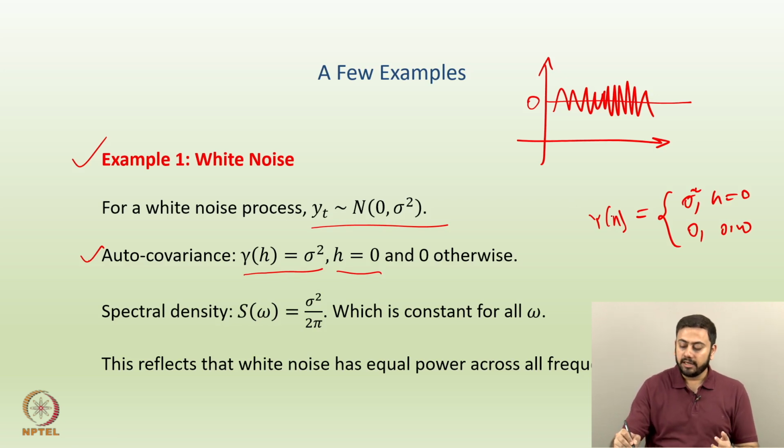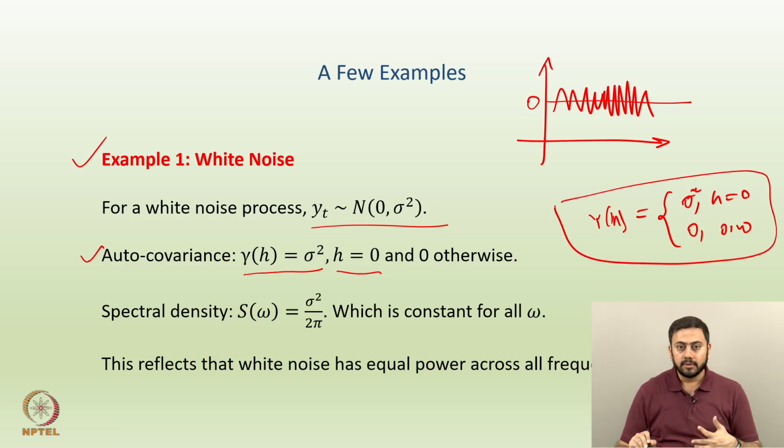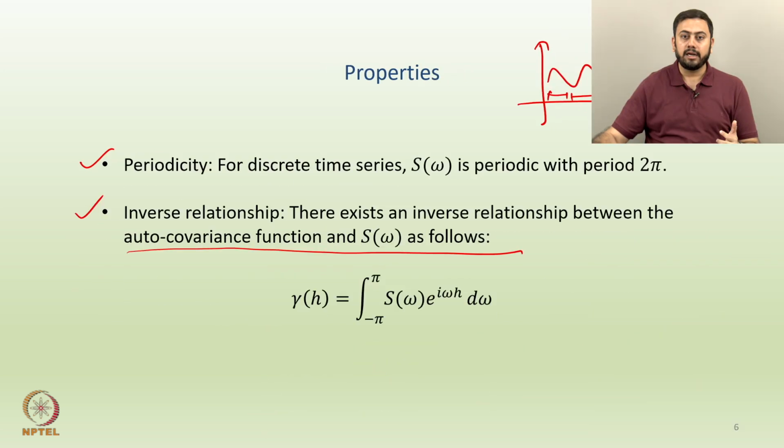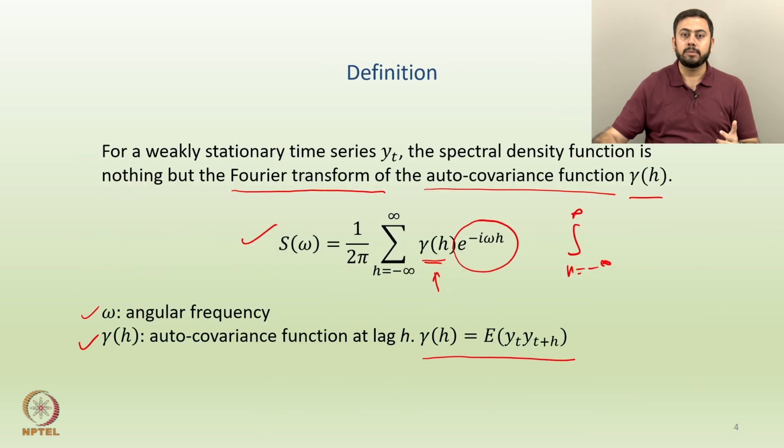Using this small detail, can we write down the spectral density? Of course, yes. Let me go back to the definition or the formula for S of omega. S of omega is 1 by 2 pi, summation h from minus infinity to infinity, gamma h into e to the power minus i omega h. Let me write down what would happen for a white noise right here, so that you have the formula in front of you.